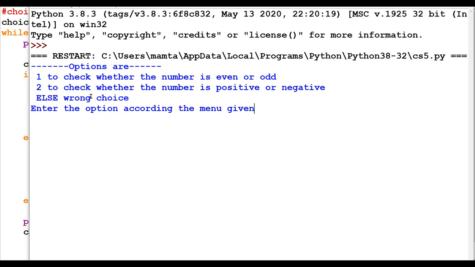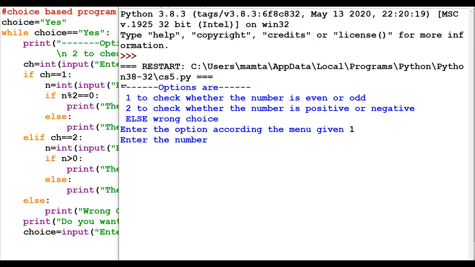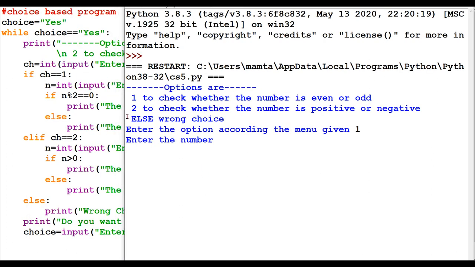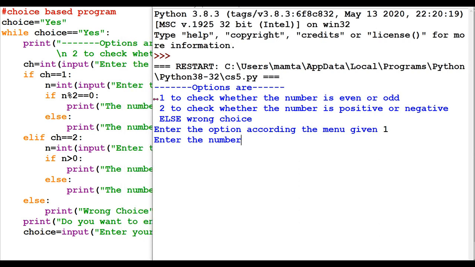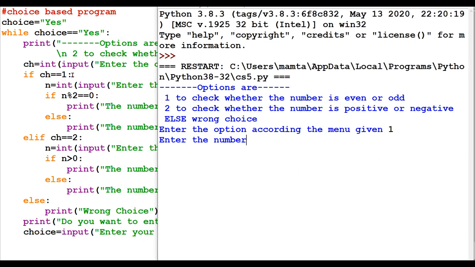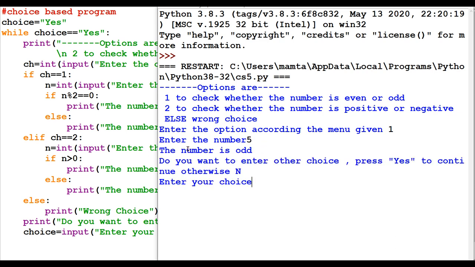Now it is asking, enter the option according to the menu given, that means the menu above. So I am entering 1. You can see the coding screen side by side. When I entered 1, it is going to choice 1, for even odd. Enter the number 5. The number is odd. Do you want to continue? Press yes to continue. Because it has gone to choice 1, it won't go to choice 2 or else. It will come out here.